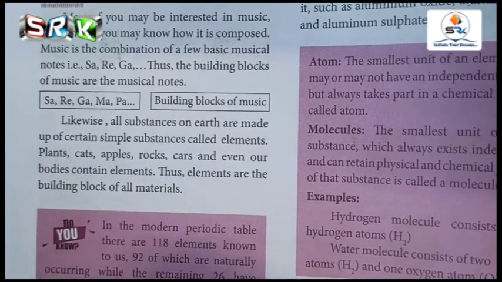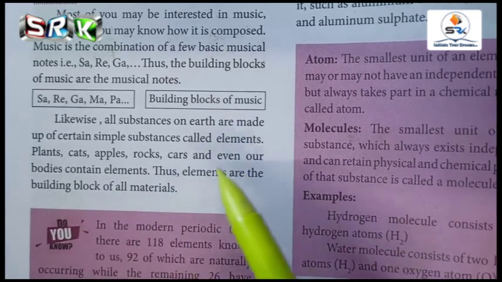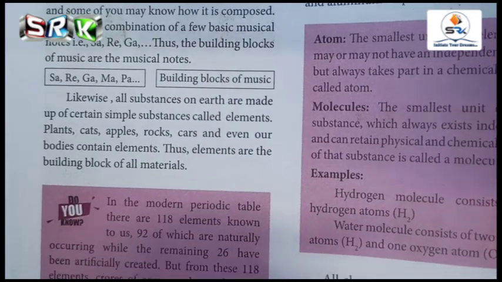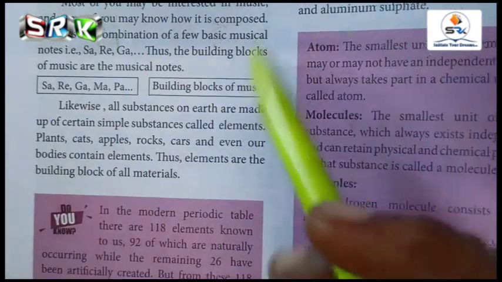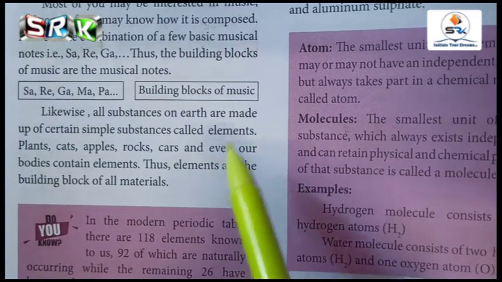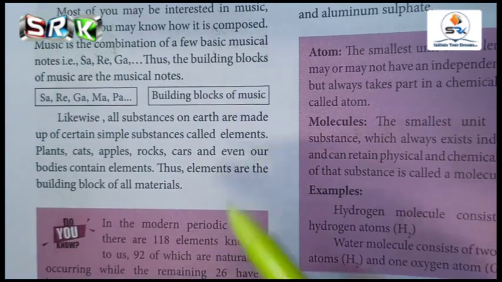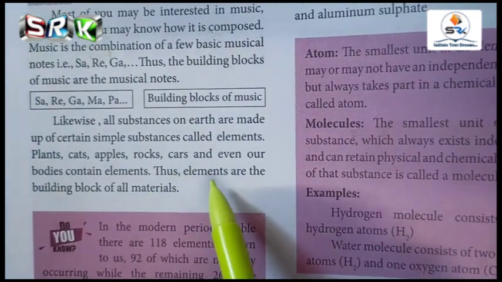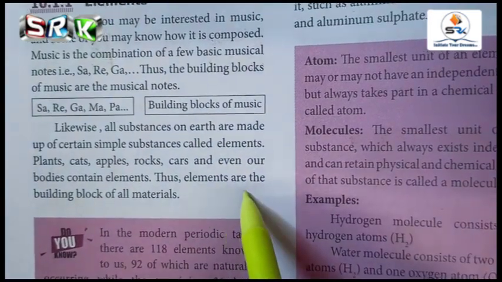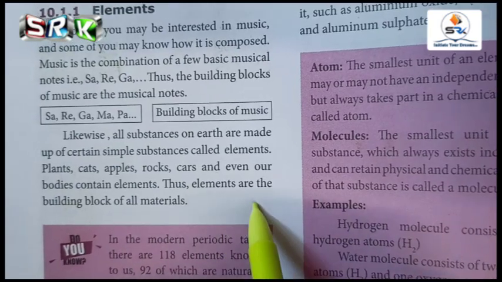Bismuth is also used, for painting purposes, between the years 1998 and 2000. And the next elements are calcium, carbon, chlorine, gold, helium, magnesium, and platinum. So these elements are used to construct a car. So finally what we can say is that these elements are the building blocks of all materials.